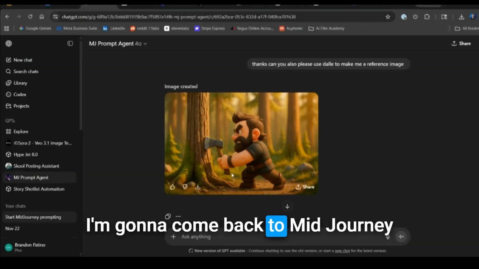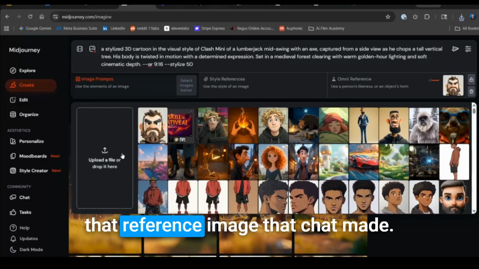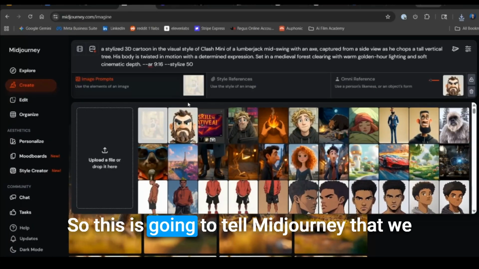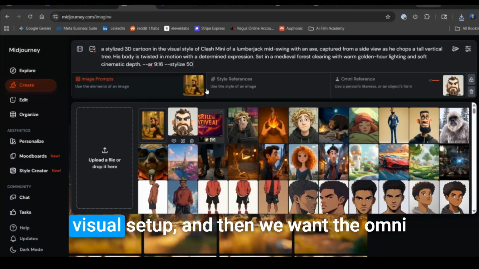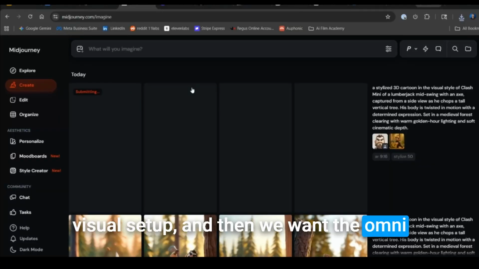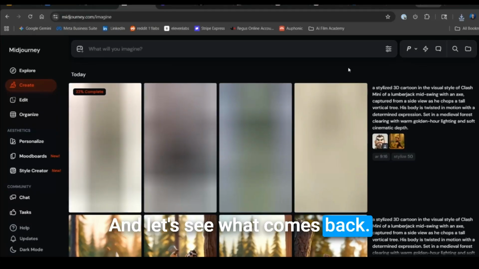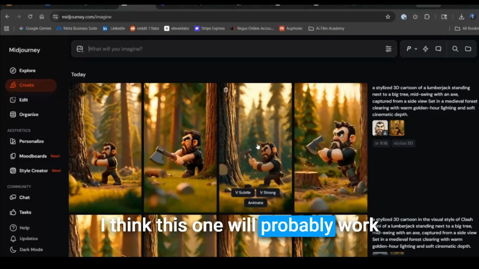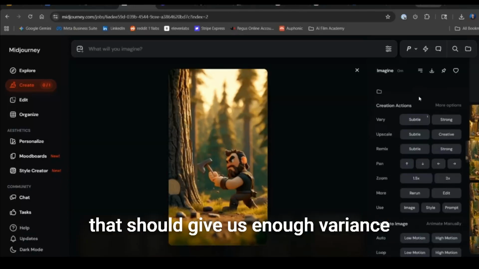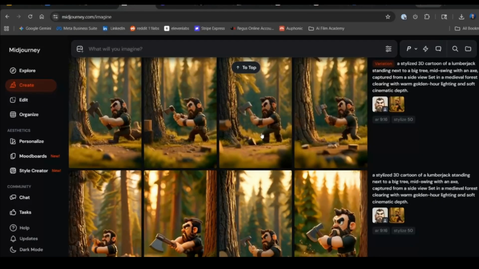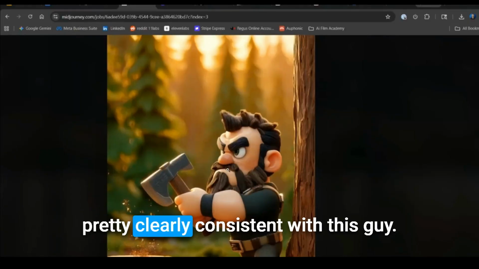I'm going to come back to Midjourney, and then on image prompts, upload that reference image that chat made. So this is going to tell Midjourney that we want this type of composition, this type of visual setup. And then we want the omni reference with our character plus our prompt. And let's see what comes back. Cool. I think this one will probably work pretty well. So let's do very subtle. And that should give us enough variance. Awesome. And just to point it out really quick, the omni reference. So this is pretty clearly consistent with